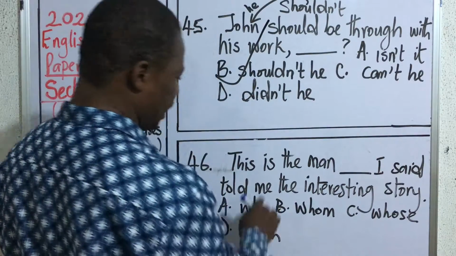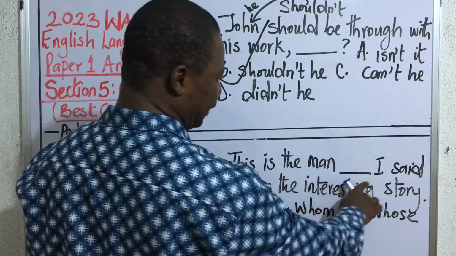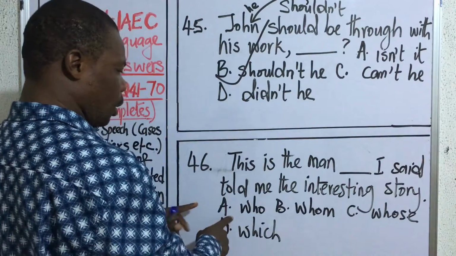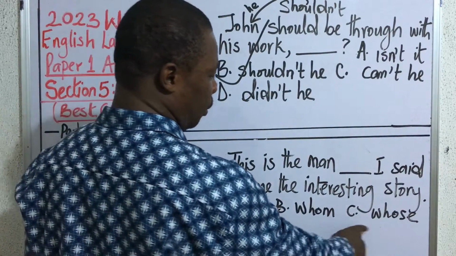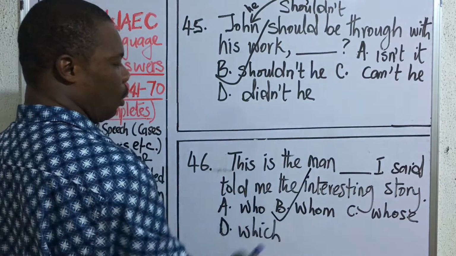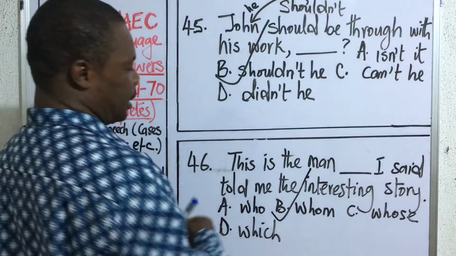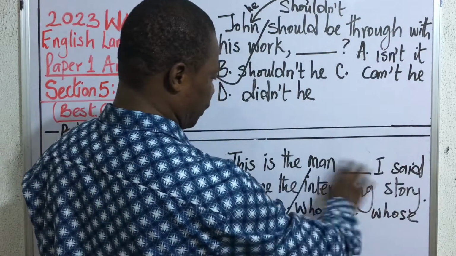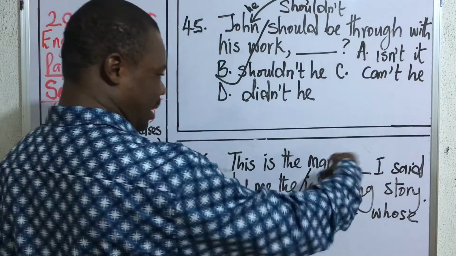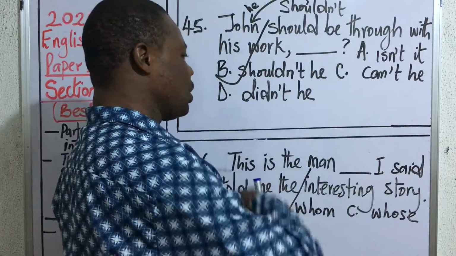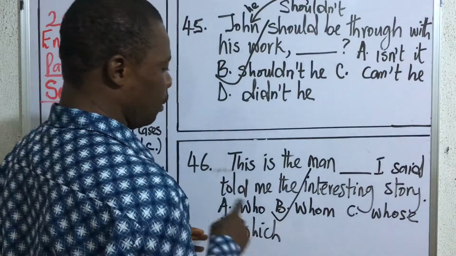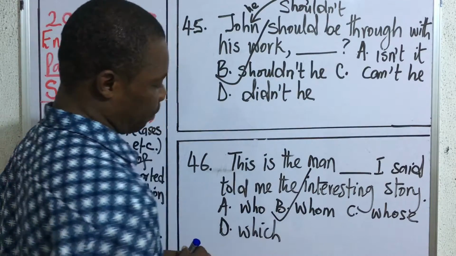Question 46. This is the man that I said told me the interesting story. A. Who. B. Whom. C. Whose. D. Which. The correct answer here is B. Whom. The reason is that this expression is a reported speech. This is the man that I said. So it's like someone is telling another person what had been said previously. That makes it a reported speech.